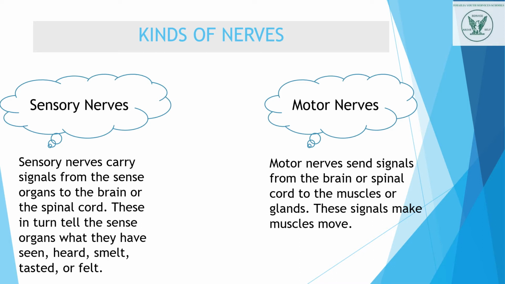So the sensory nerves carry signals from the sense organs to the brain or the spinal cord. These in turn tell the brain what the sense organs have seen, heard, smelled, tasted or felt. Okay beta? So they carry signals from the sense organs to the brain or the spinal cord. The motor nerves send signals from the brain or the spinal cord to the muscles or glands. These signals make muscles move.